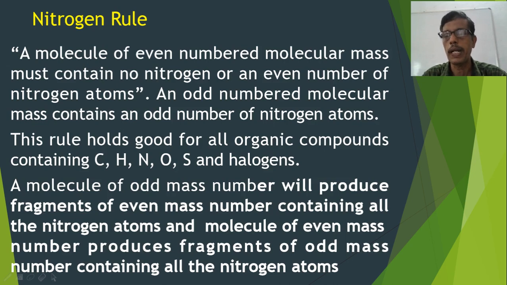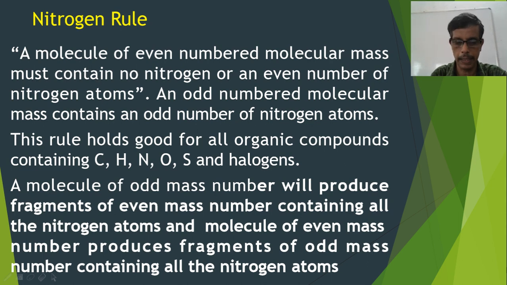nitrogen atoms. One inference of the rule is that if the mass number of the molecule is odd, such a molecule on fragmentation will produce a fragment of even m/e ratio, and that fragment will contain all the nitrogen atoms present in the molecular ion. And if the mass number of the molecule is even, then such a molecule upon fragmentation will produce a fragment with m/e odd, and that fragment will contain all the nitrogen atoms present in the original molecule.